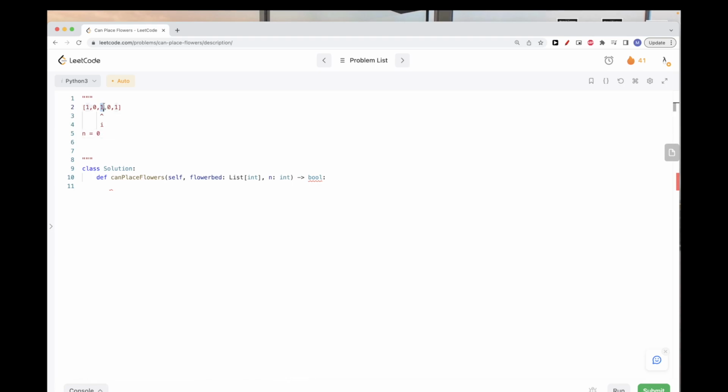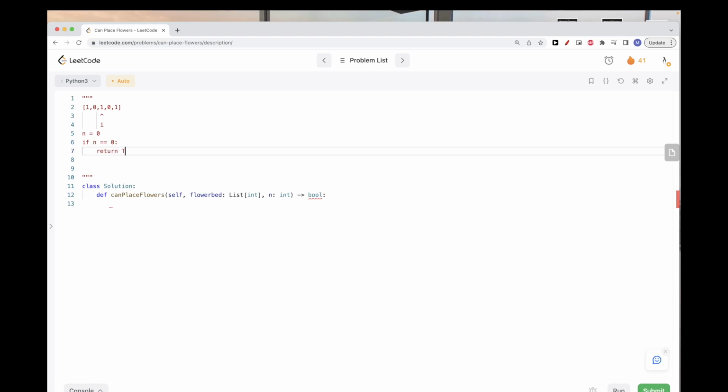And why do we put 1 here? So that we don't end up putting 1 here. If we don't mark it, then let's say if n equal to 2, we'll place 1 here, but we shouldn't, because we planted in the previous position, right? But as soon as we find that n is equal to 0, we can just return true, because we were able to place it, right? And then if at the end n doesn't reach 0, then we can return false. So that's roughly the idea.